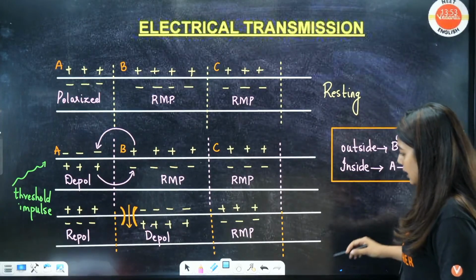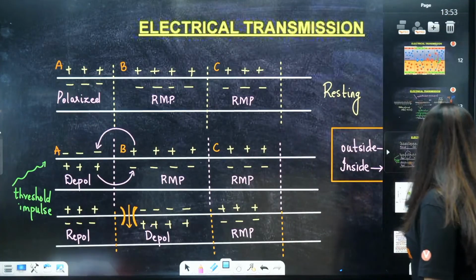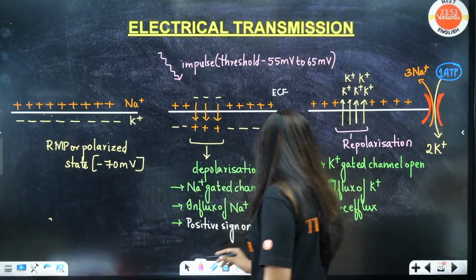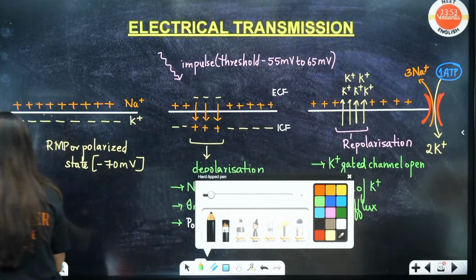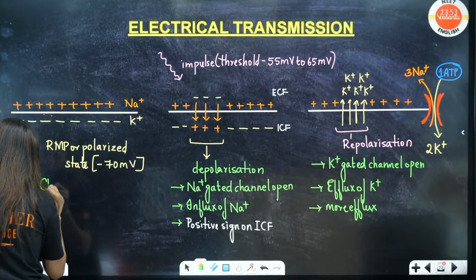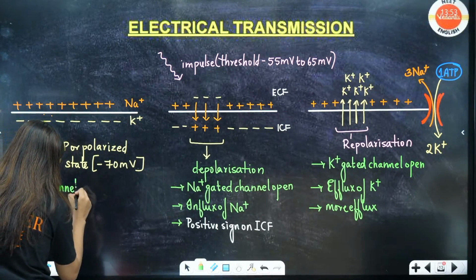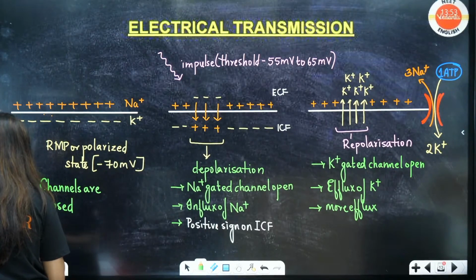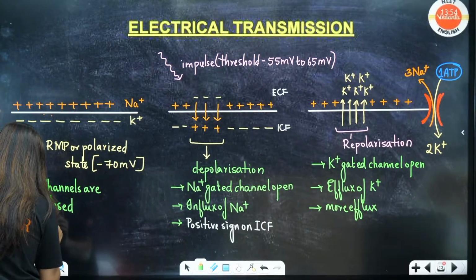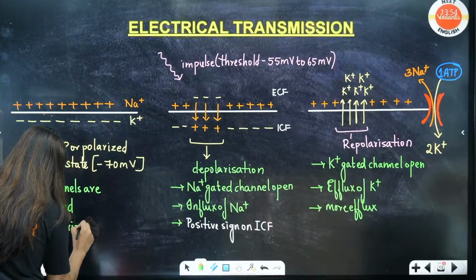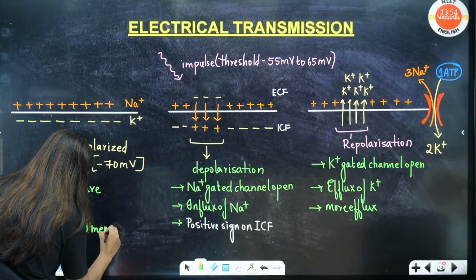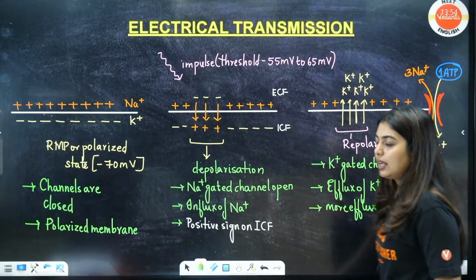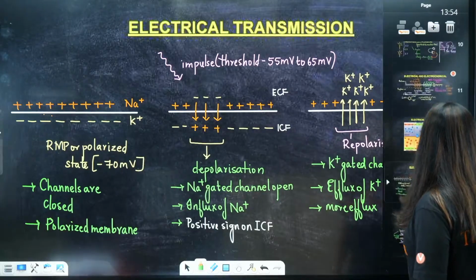Then, can I actually? No, I cannot. This one and then this one. If you understand this one, you are clear. Here, what is happening? Here both the channels are closed. Here channels are closed. And this is a polarized membrane. Clear? Done? All of you? Any doubts?